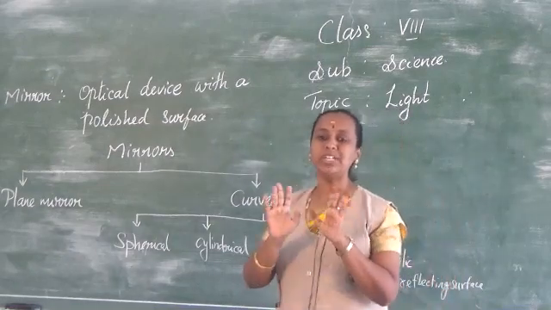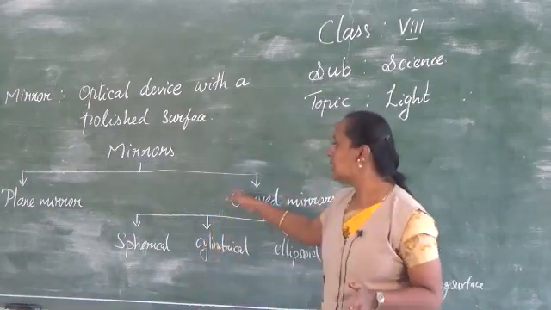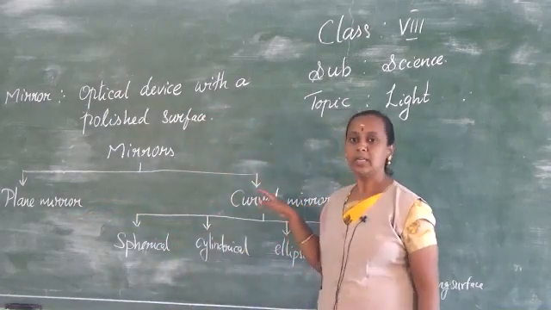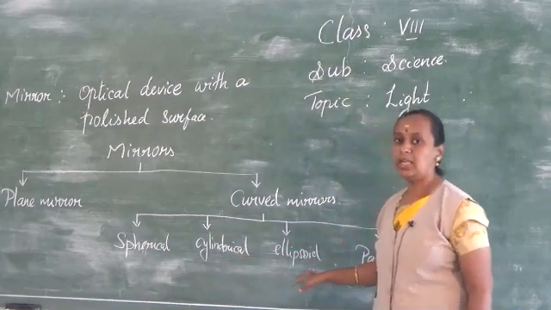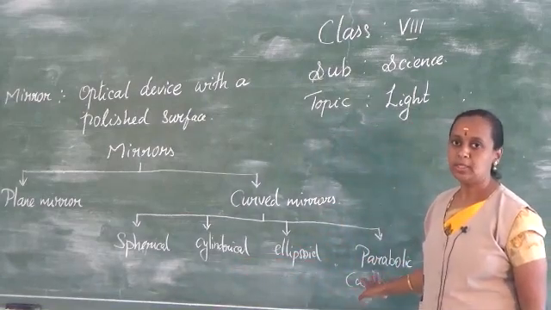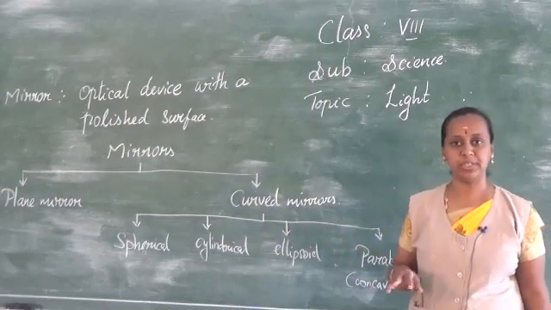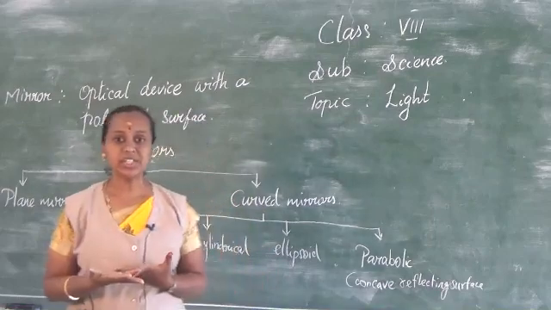Now we know the introduction about what a mirror is and what types of mirrors we have. Mirrors are of two surfaces, plain mirror and curved mirror. For a curved mirror, the surfaces will be spherical, cylindrical, ellipsoid and parabolic. So the surface defines the shape of the image. That's all about the mirrors. I have given the introduction about the mirror.